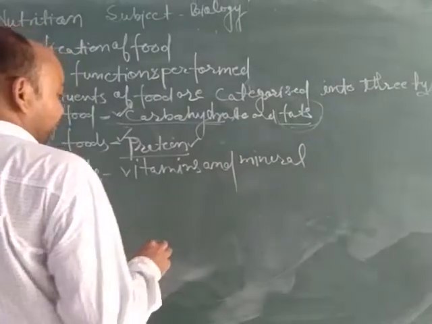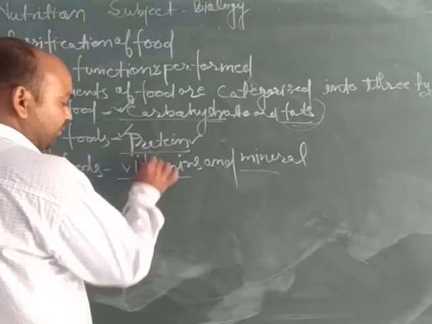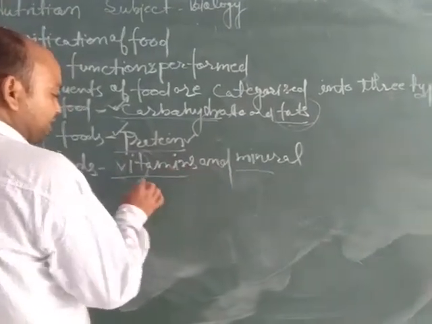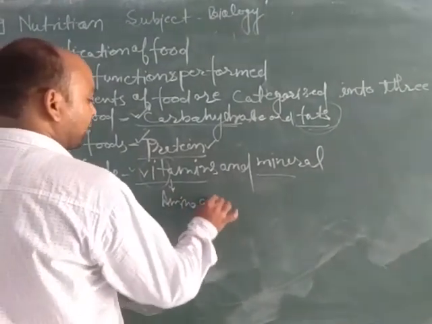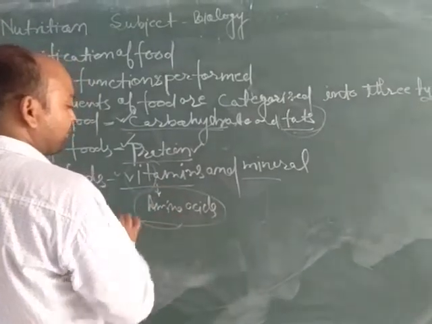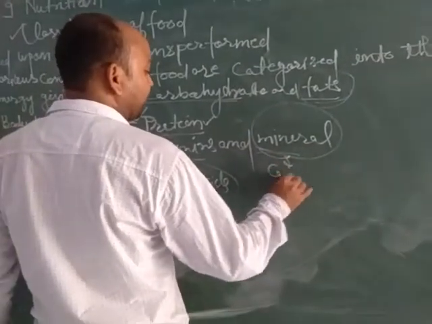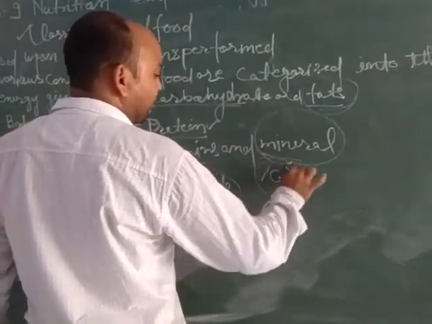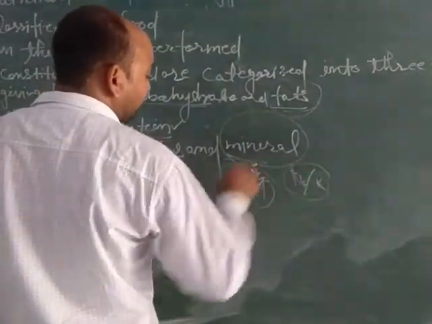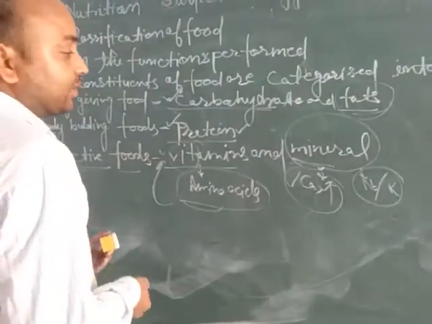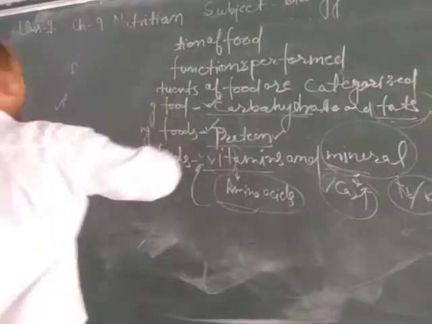Protective foods are vitamins and minerals. Vitamins are made up of two words, vita plus amines, meaning those amino acids that are essential for our body are called vitamins. Different types of minerals are required, like calcium and phosphorus, required for building up our bones and teeth, along with sodium and potassium. These are necessary for the transmission of impulses from one part of the body to another. Now we will discuss components of food.